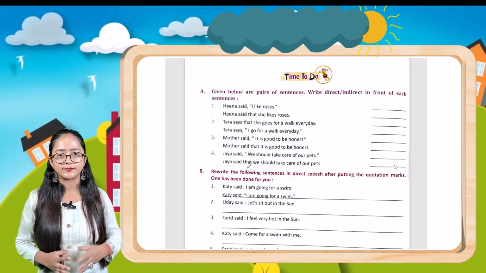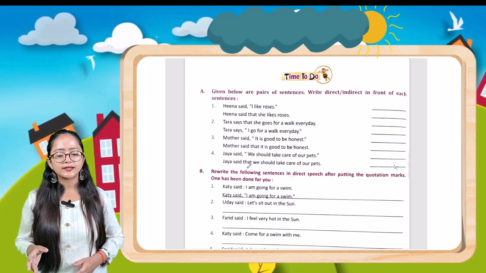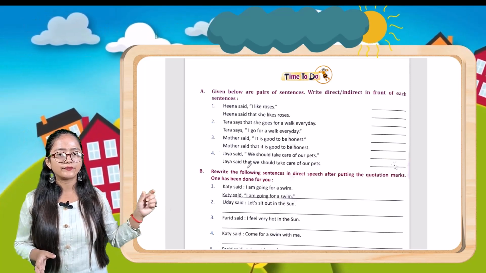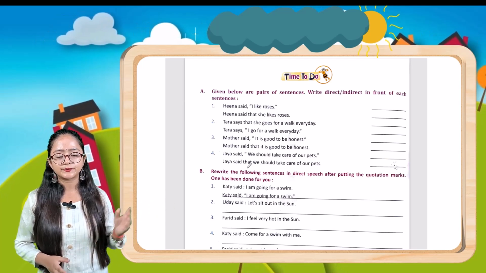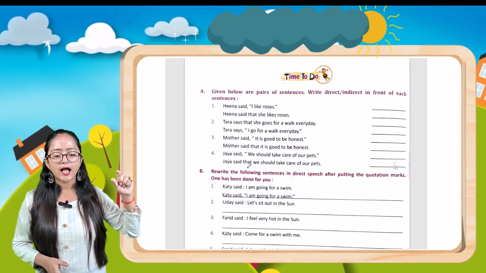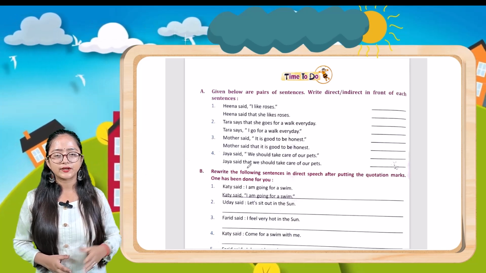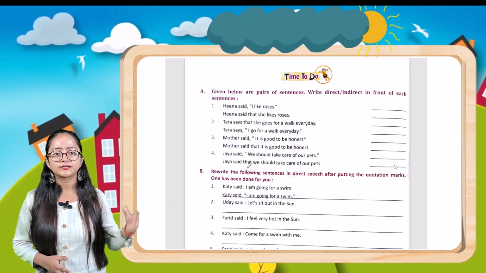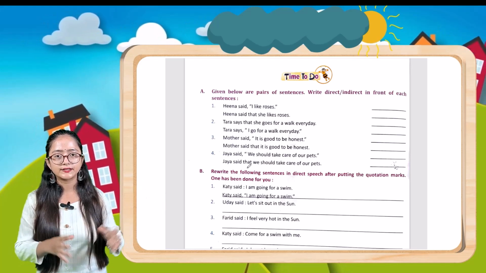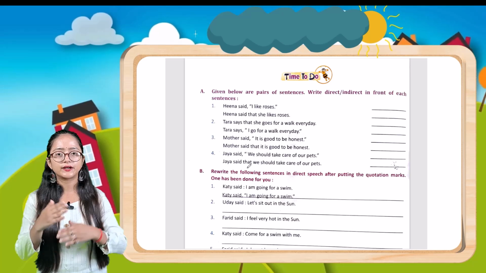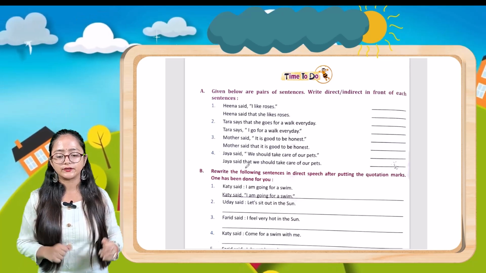This is indirect speech. Next one, Tara says that she goes for a walk every day. Here you can clearly see the word that, so it is indirect speech. Tara says, I go for a walk every day. You can clearly see the quotation marks, so this is direct speech. Like this, you first read the sentences carefully and then recognize whether they are direct or indirect.